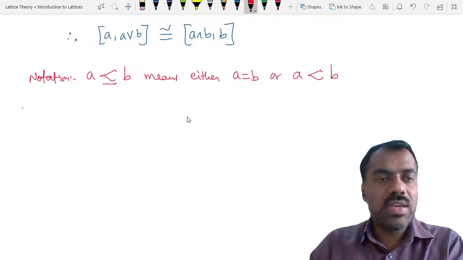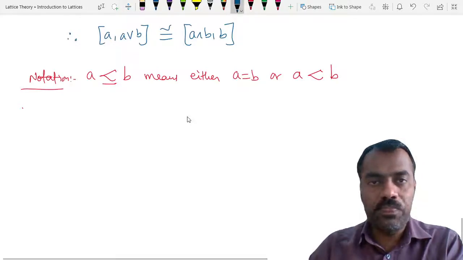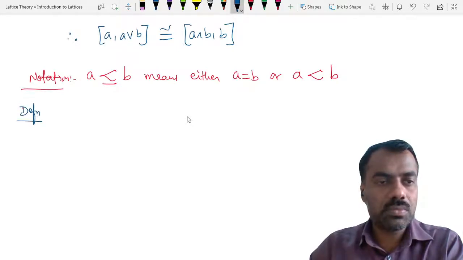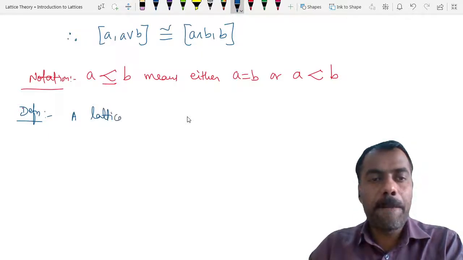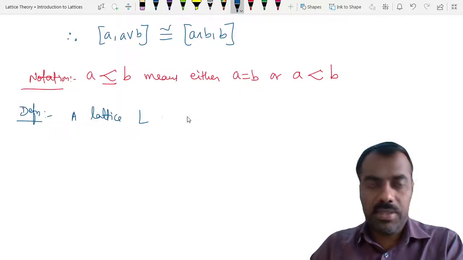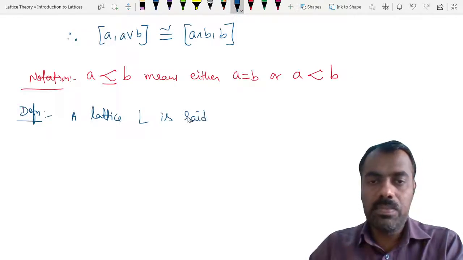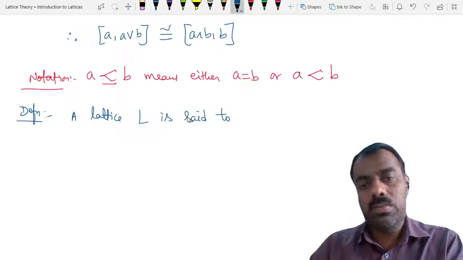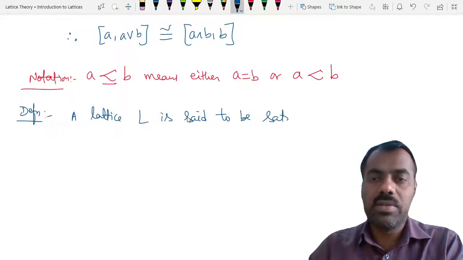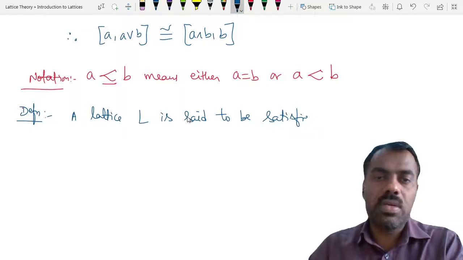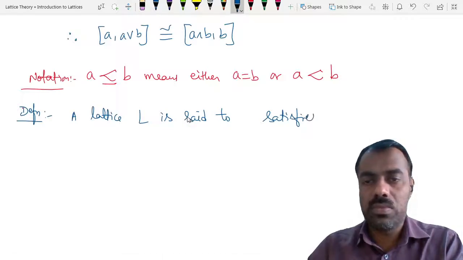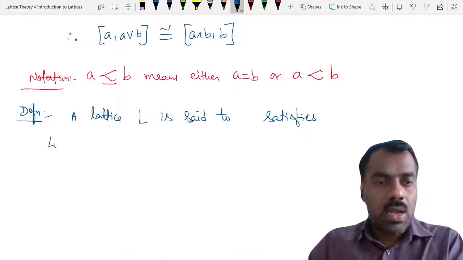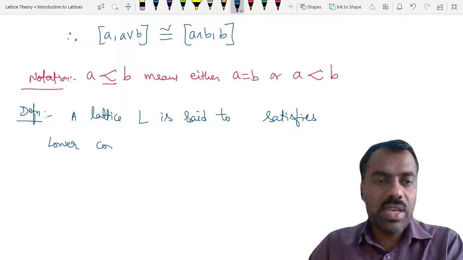So now we can define what is meant by definition, that a lattice L is said to satisfy lower covering or upper covering.